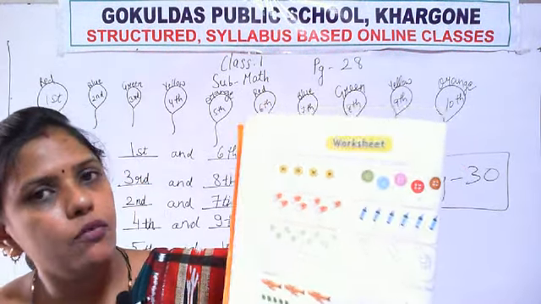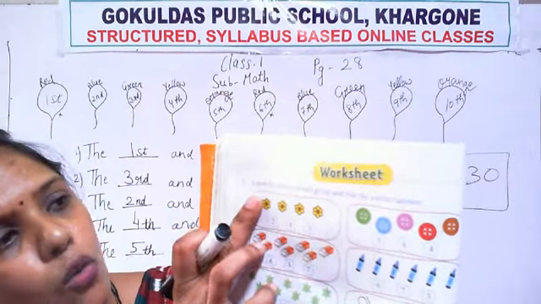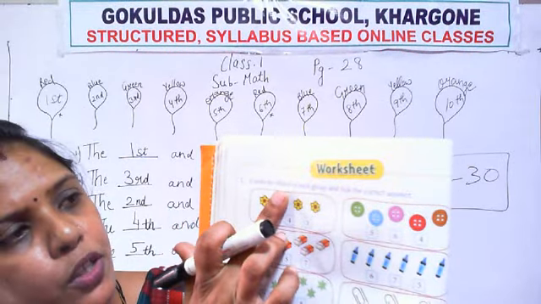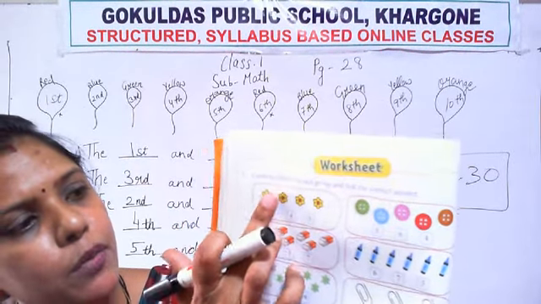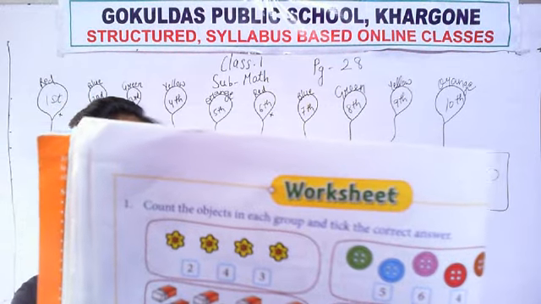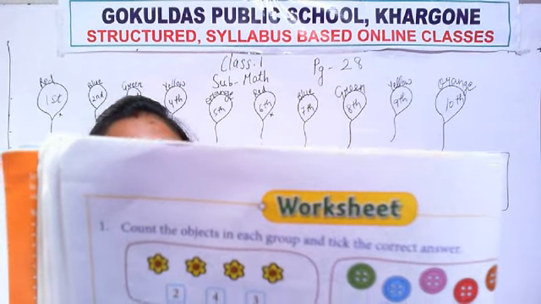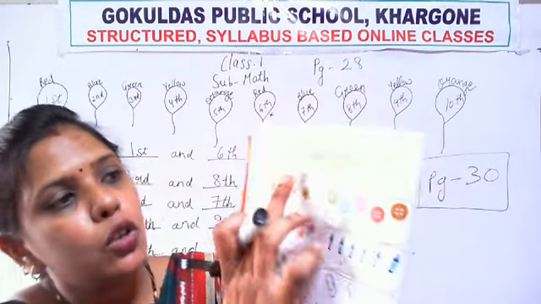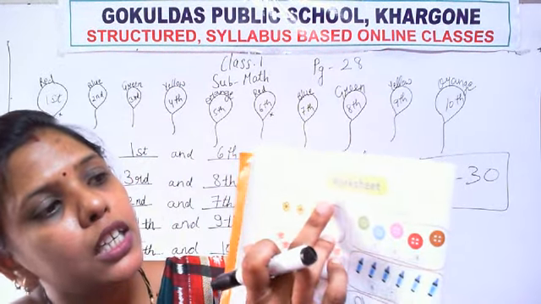Okay. What is the question? COUNT. Count means count. Count the objects. Objects means you have to count the pictures, the number of pictures. So many pictures are there. You have to count the objects in each group.